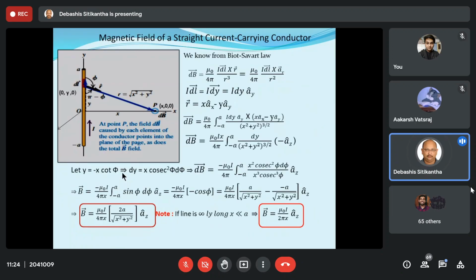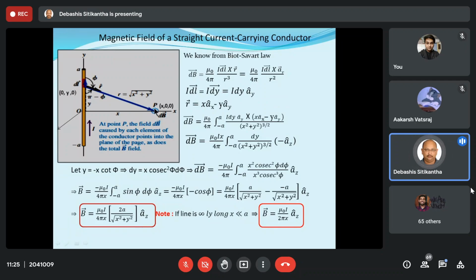Okay, so let us now move on to the main portions. Magnetic field of a straight current carrying conductor. Now, with all this concept of Biot-Savart law, with all these expressions in our hand, let us try to evaluate what is the magnetic field because of a straight current carrying conductor at any point P. So let us say in this diagram, as you can see, there is a point P over here.